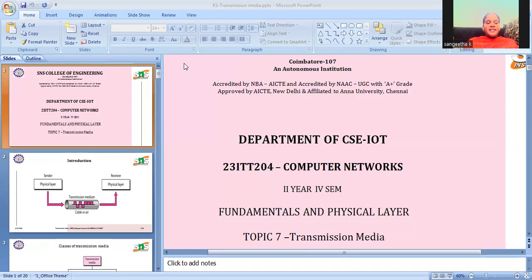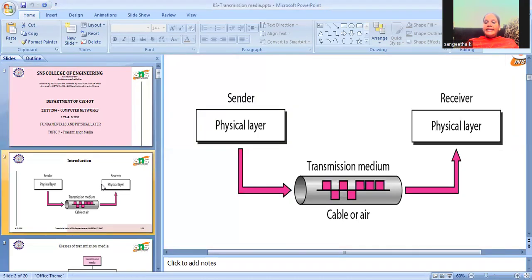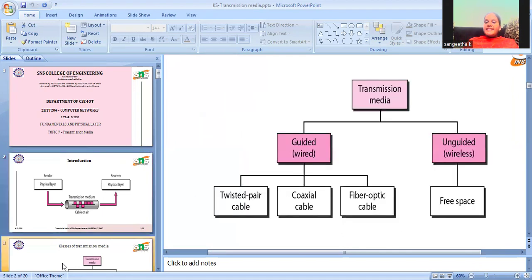Okay, so here, the sender and receiver both have the ISO OSI protocol stack. In that, the physical layer has contact with the receiver machine or the next hop physical layer. The medium transfers the information from one device to another device. Likewise, it transmits. There are various classes of transmission media available.